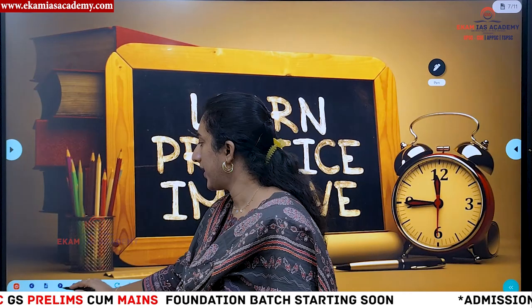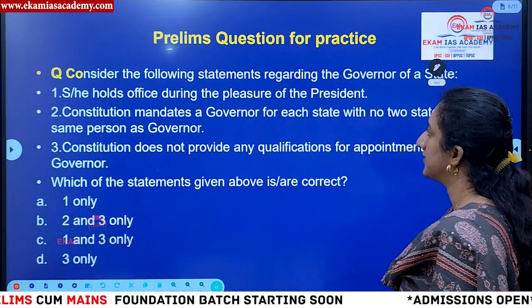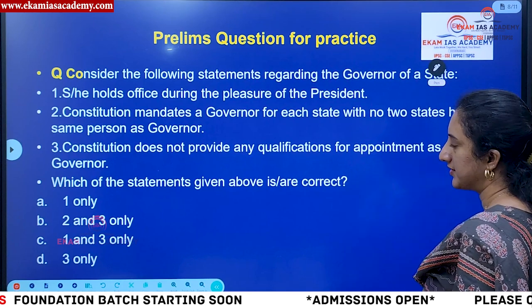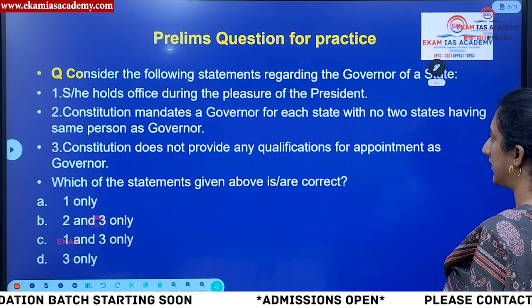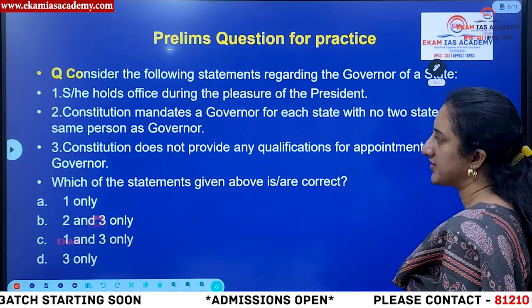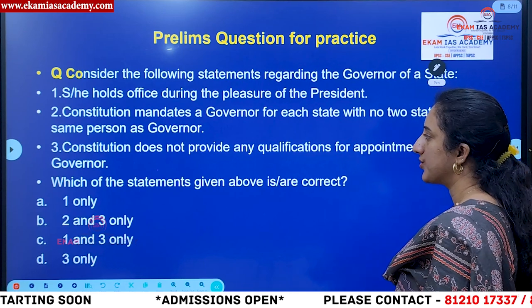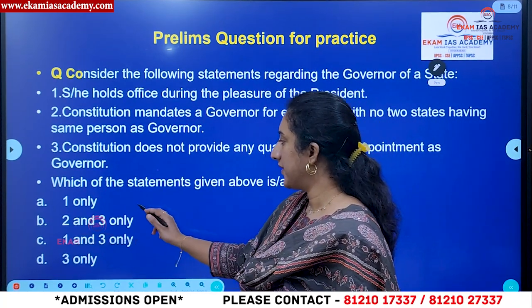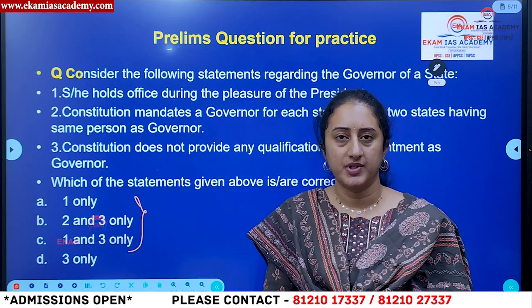Then let us see the practice question for today. Consider the following statements regarding governor of a state. He or she holds office during the pleasure of the president. The Constitution mandates a governor for each state, with no 2 states having the same person as governor. The Constitution does not provide any qualifications for appointment as governor. Among these, which do you feel is the correct one? Try to put your answer in the comment section.